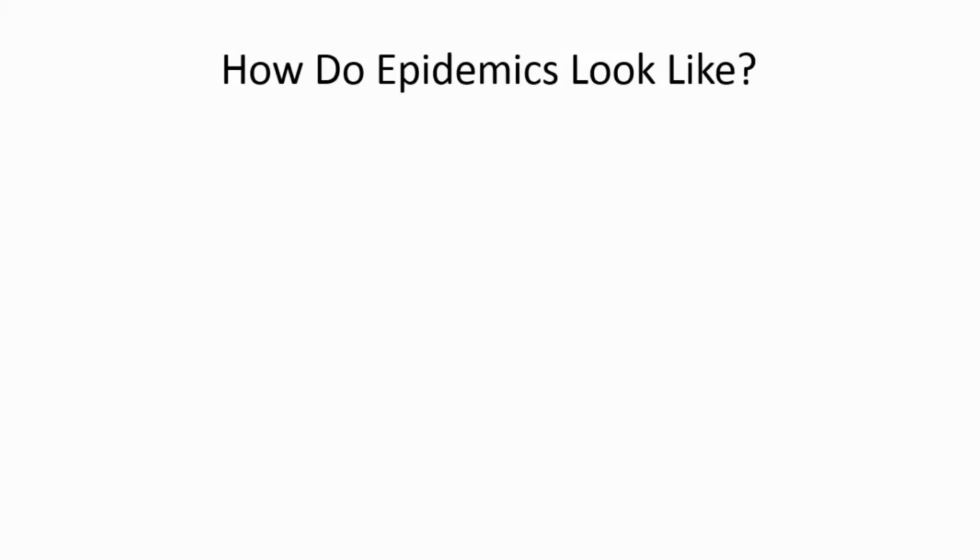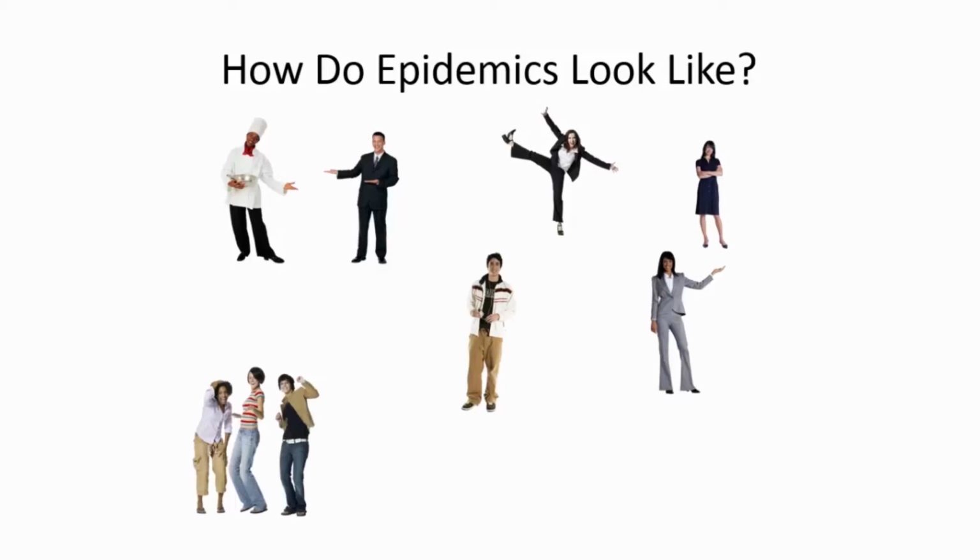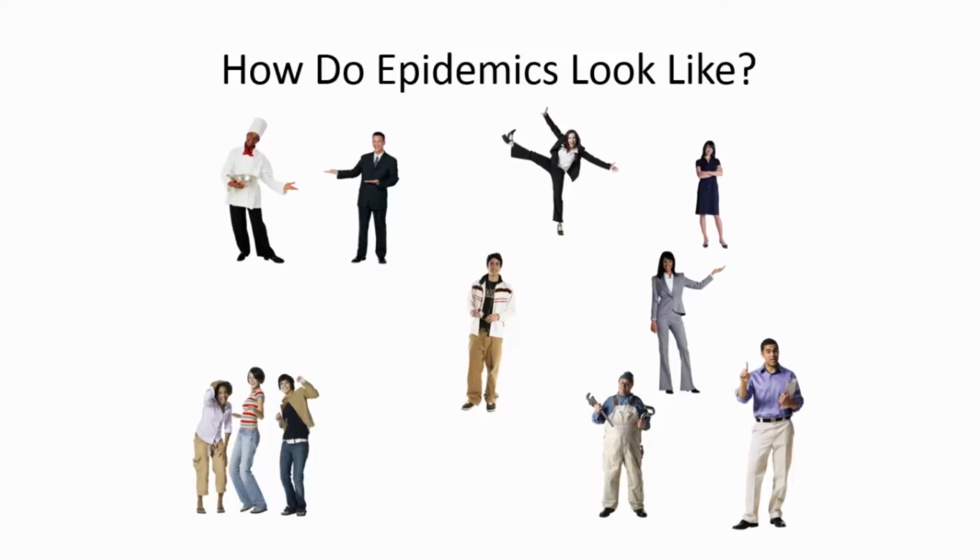host to another host. But in reality, let me ask you this: how do epidemics look like? Here we have illustrations of potential hosts. These are people from all walks of life, very cheerful individuals, from day-to-day activities.